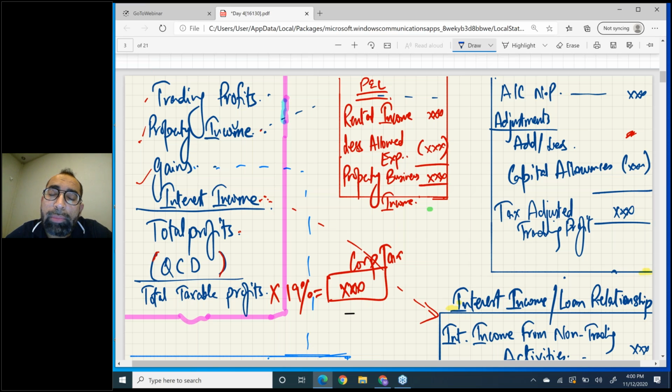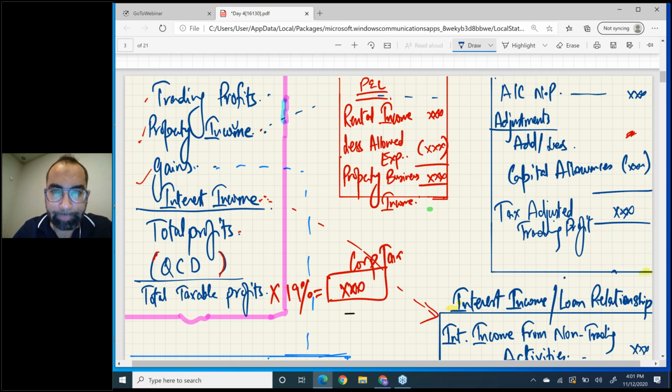If you work hard in this topic, you can easily get these cash marks, like I told you on day one: CGT, IHT, value added tax, and then corporation tax. These four topics make almost 60 marks, right? So you can easily clear these four topics.